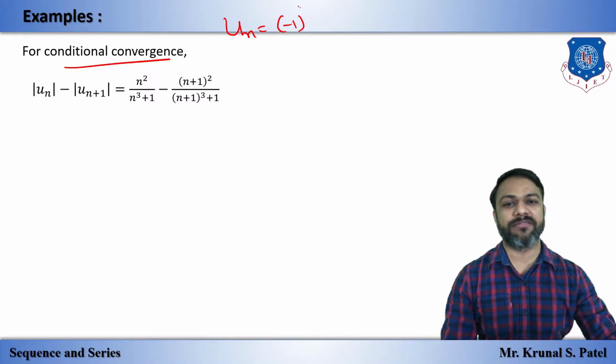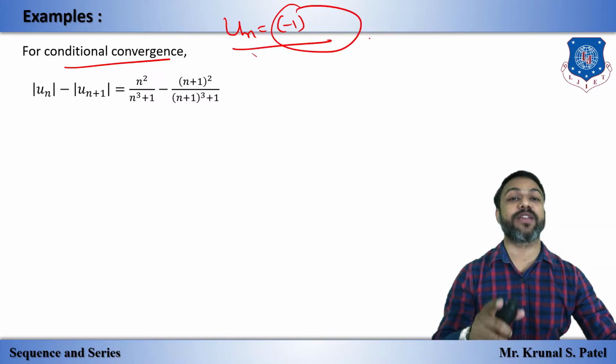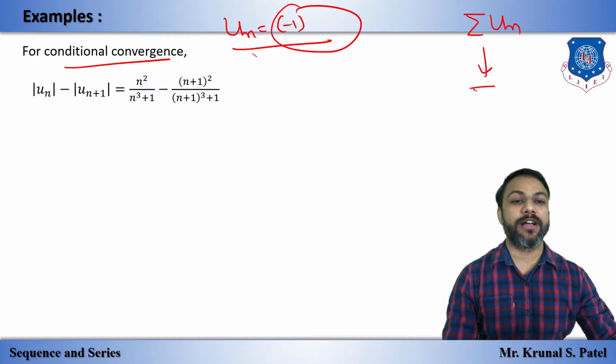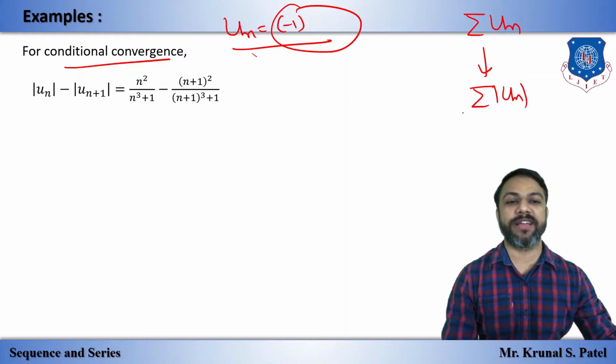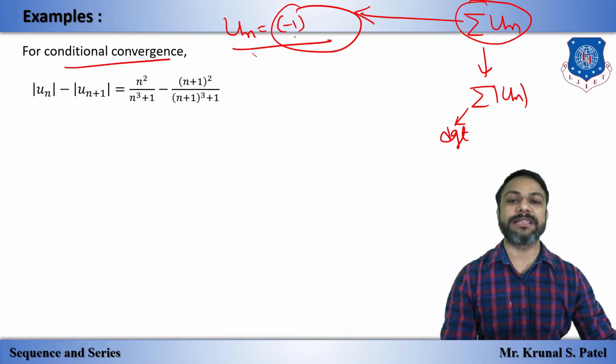raised to this, which is given in the question, is our alternating series, because now we are going to check this sigma un, not sigma mod un. Sigma mod un we have checked, and it is divergent. So this is not absolutely convergent. So we are going to check this by Leibniz test.